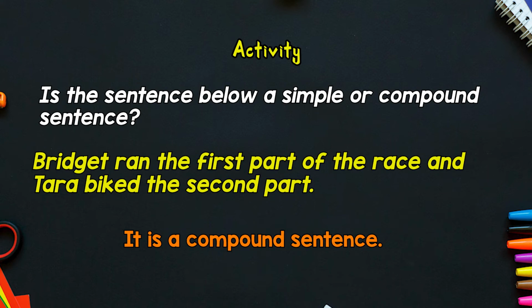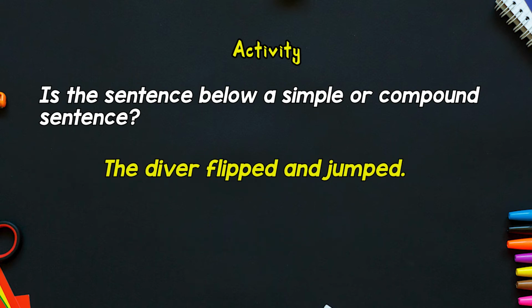Number 3, the diver flipped and jumped. Is that a simple or compound sentence?